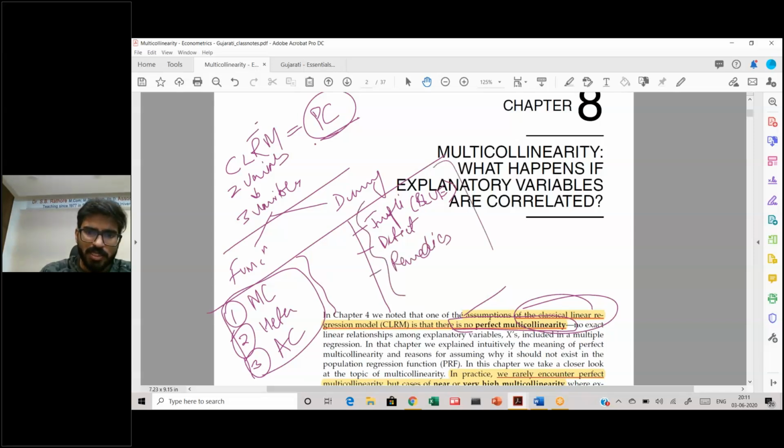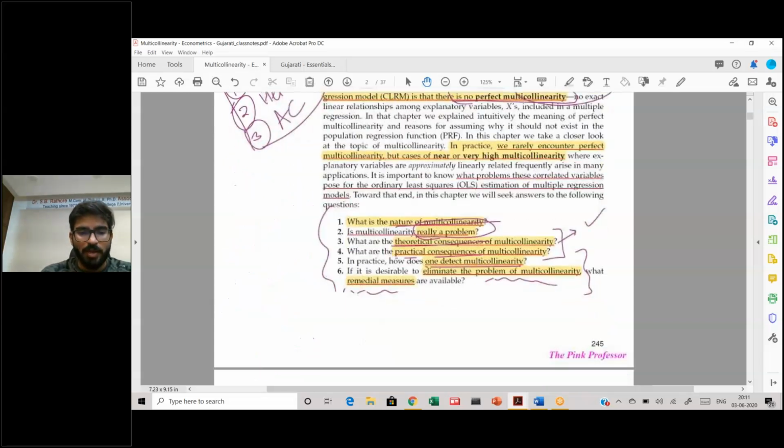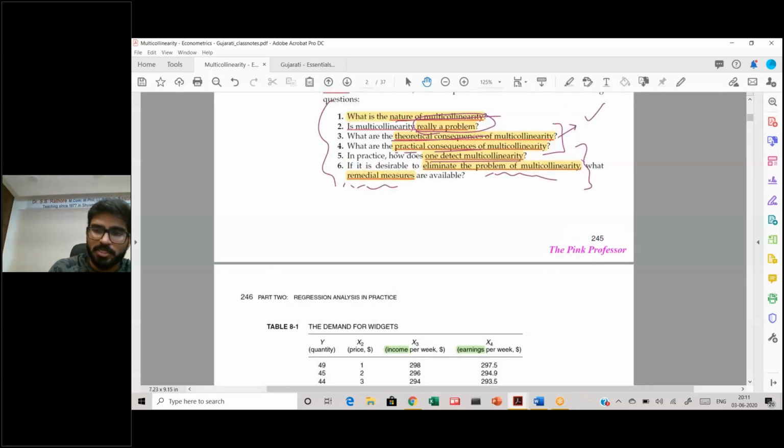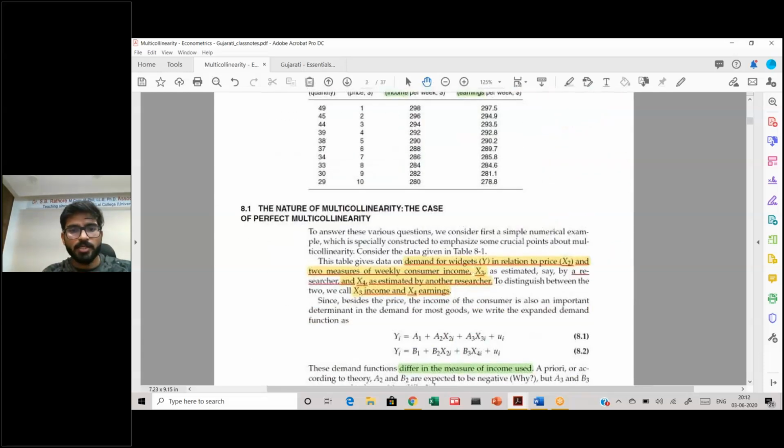This is going to be a standard format for the next 3 chapters that we are going to cover. And remember, whenever you have a remedy, one solution that I'm going to tell you, which is valid for every kind of data, is to transform the data. I'll tell you what transformation is, but if you can relate it to functional forms, you divide the entire data by a certain variable so that the extent of the problem minimizes. But that is going to throw different kinds of challenges in the data altogether. Let's start with our discussion here.